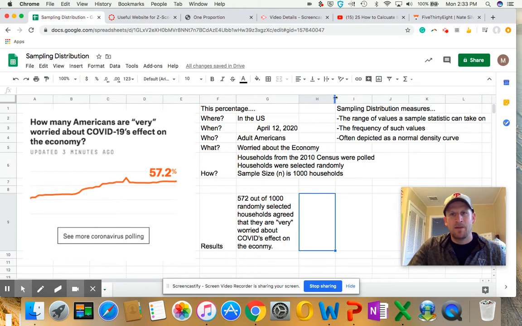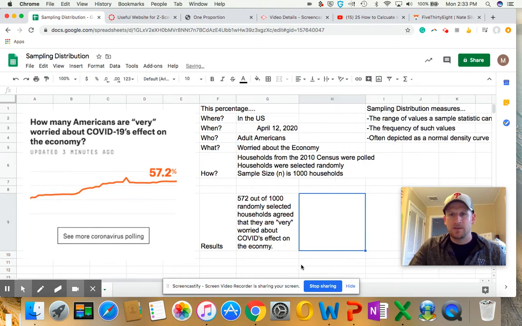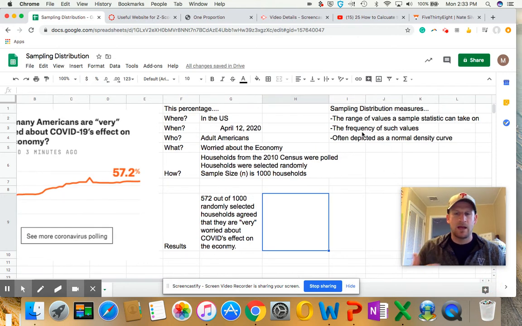Now, once we have that percentage, we can use that to explain what a sampling distribution actually is. The way I like to think about it is it takes on three different things. The first thing that it describes is the range of values a sample statistic can take on. Okay, so what do I mean by that?